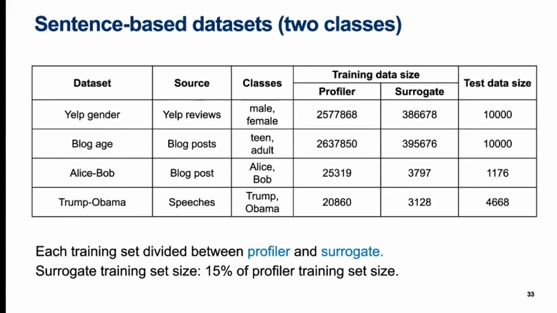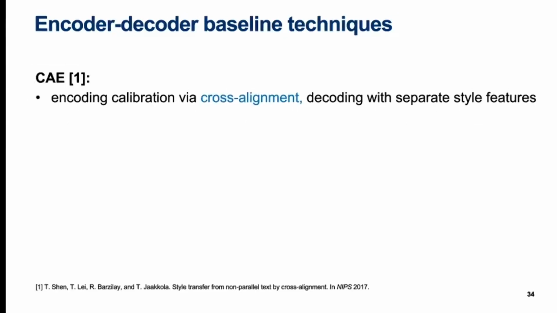We divided each training set into a separate profiler training set and a surrogate training set. The size of the surrogate training set was always 15% of the size of the profiler training set. All 3 baselines in these sentence-based experiments were encoder-decoder techniques. The cross-aligned autoencoder or CAE baseline is an autoencoder that uses a technique called cross-alignment for enforcing that the encodings coming from different source styles are aligned in the latent space. It then decodes text in the target style from this latent encoding.